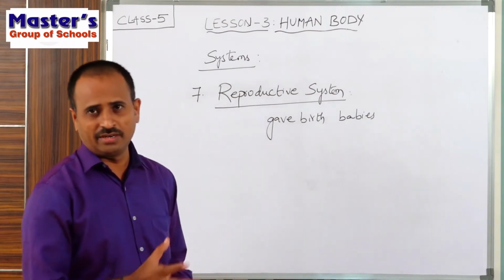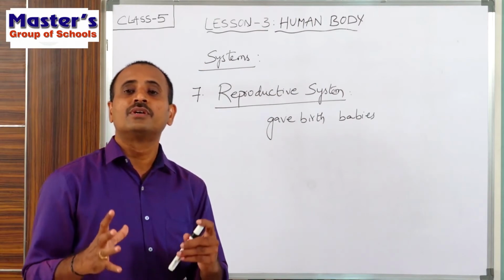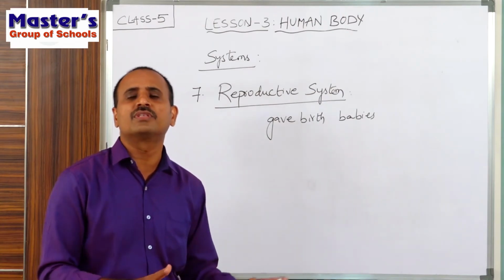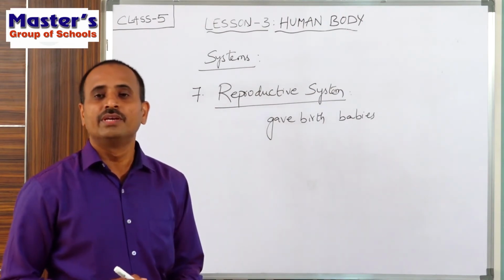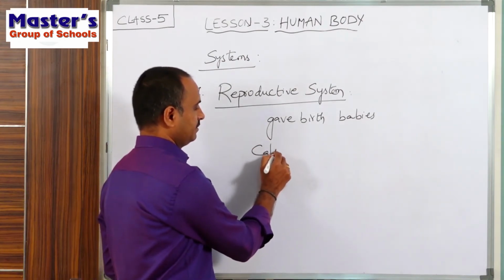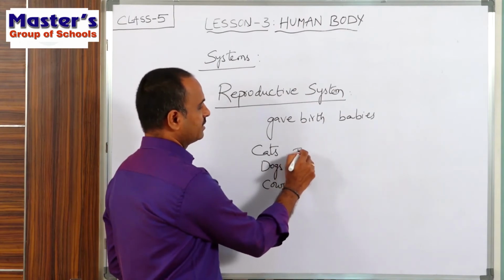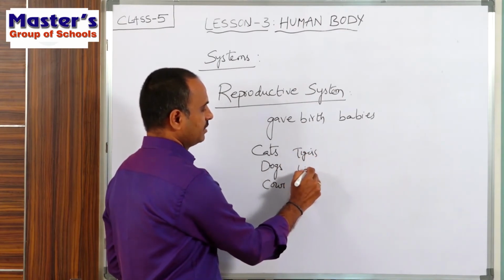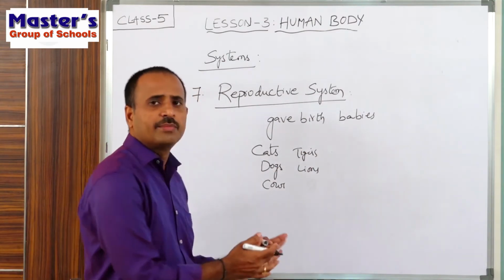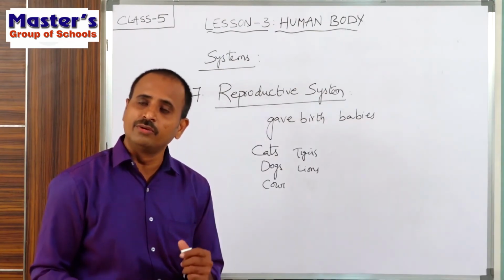Now, children, different animals will reproduce in different ways. All the living organisms do not reproduce in a similar way. For example, if you take some animals like cats, dogs, cows, tigers, lions, all these animals give birth directly to the babies.